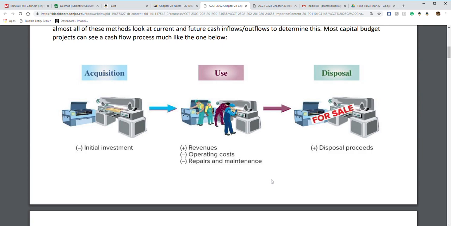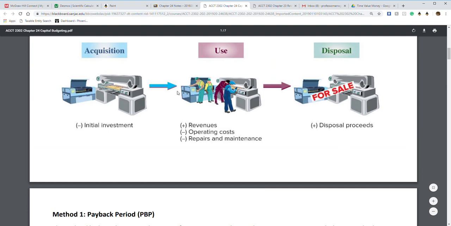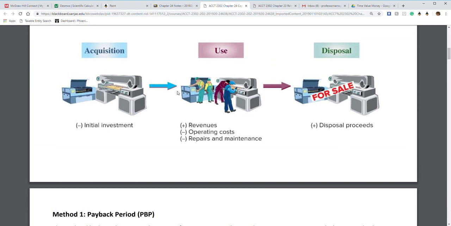Well, eventually we get to dispose of the machine. And when we dispose of it, we actually get more money in. So it increases our cash flow. That's a good visual thing. It's visual. Yay, visual. So that's a good way to see how the cash flow works in capital budgeting. We're just going to basically go into some of the methods we can do.